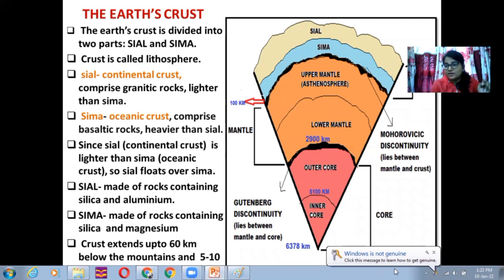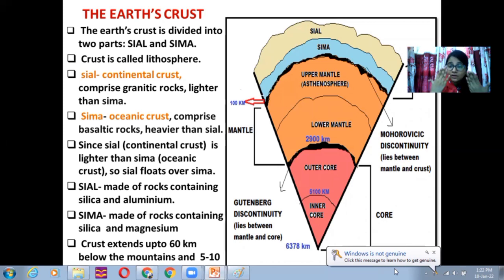One thing which you are going to find constantly throughout this explanation is that the more you go towards the interior of the earth, the more is the density of the rocks, or heavier the rocks are. Temperature will vary, and whether the rocks are solid or liquid will also vary, which we will discuss. But the moment you go towards the interior of the earth, pressure goes on increasing, and that is a constant factor.